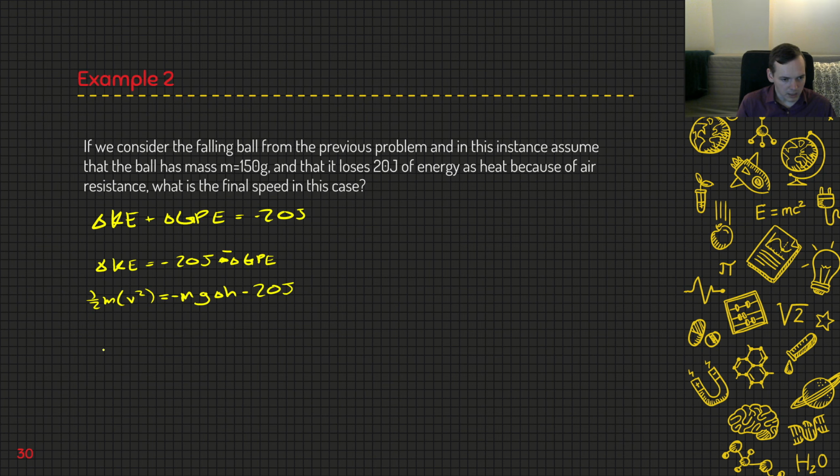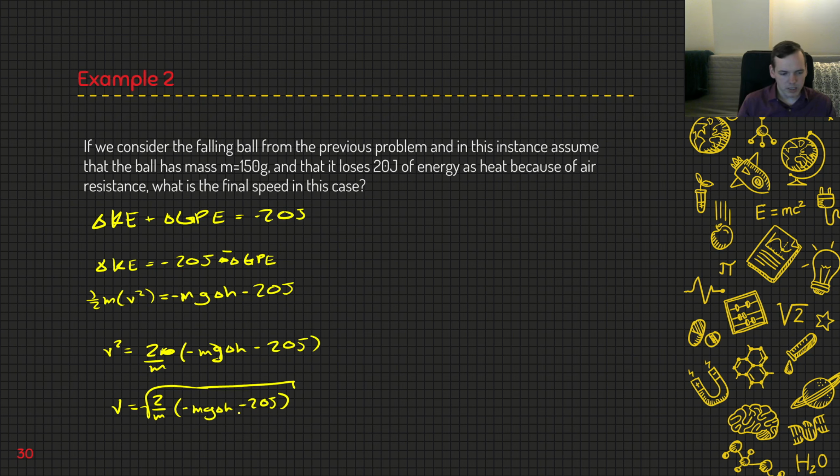But we get that v squared is equal to 2 over m times negative mg delta h minus 20 joules. Then v is equal to 2 over m, the whole thing square rooted, times negative mg delta h minus 20 joules.